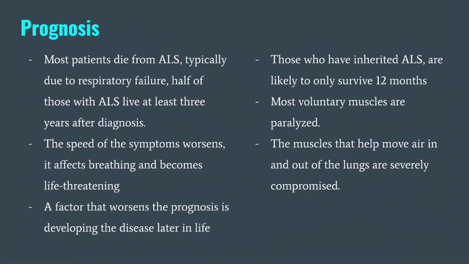So what happens after you get ALS? Most patients die from ALS typically due to respiratory failure. Half of those with ALS live at least 3 years after their diagnosis. The symptoms worsen because it affects breathing, and that becomes life-threatening. A factor that worsens the prognosis is that if you develop the disease later in life, your old age is vulnerable to the disease. Those who have inherited ALS from familial ALS are only likely to survive 12 months.